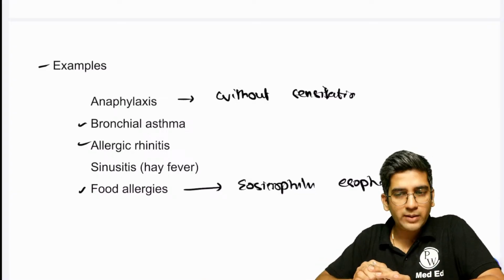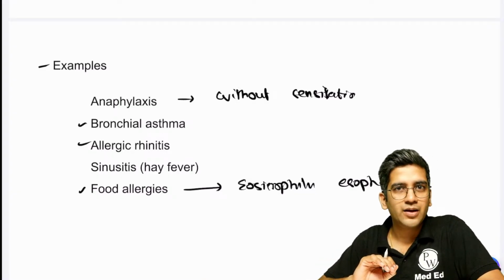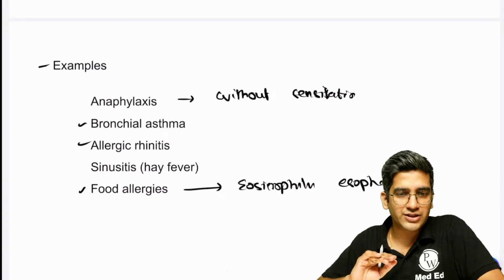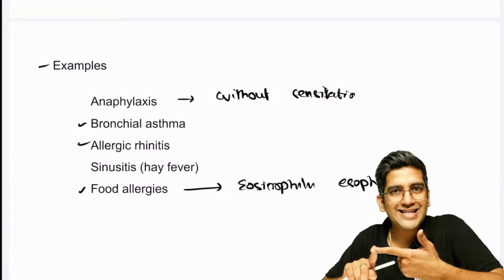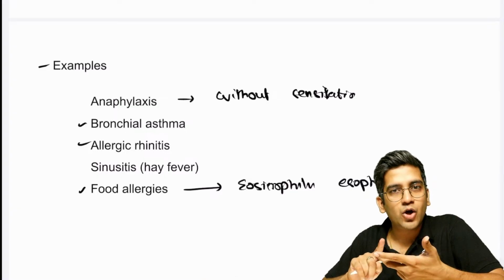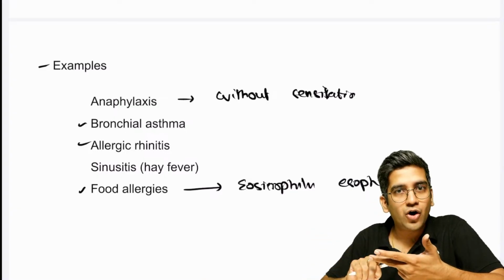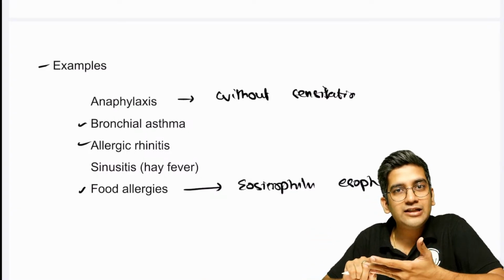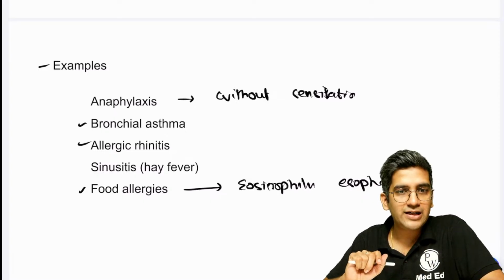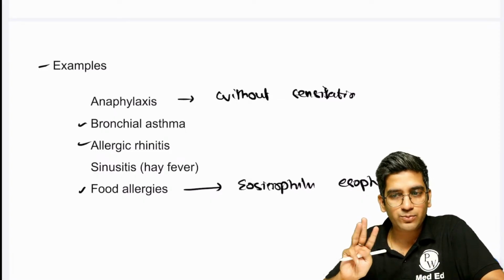What's the type of type 2 hypersensitivity? What's the basic step? It's a hypersensitivity due to antigen antibody reaction, right? That's a type 2 hypersensitivity, right? So antigen is either present on the surface of a cell or present on a surface, or it could be an altered function without a destruction, right? We read about 3 different types of type 2 hypersensitivity.